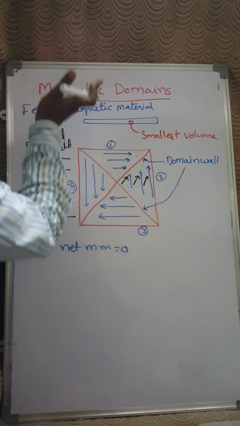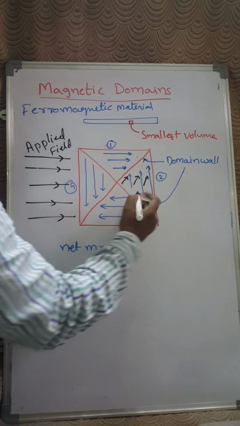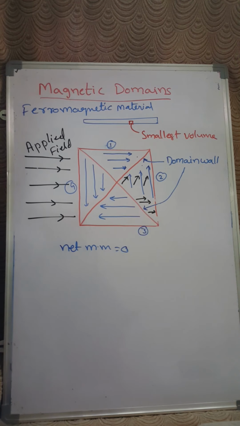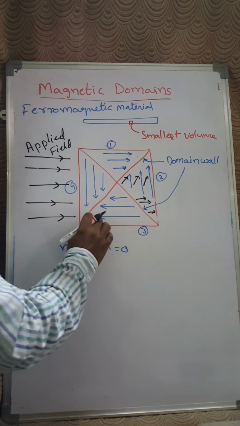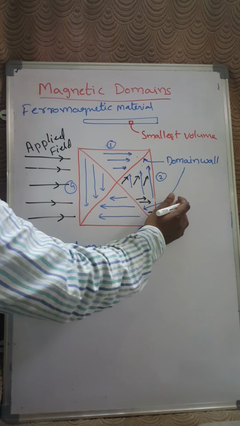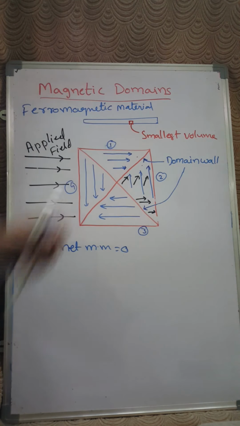After increasing the external applied field, your spins will become aligned in the field direction. In similar fashion, other domains will also be aligned in the field direction. So this is what generally we observe for ferromagnetic materials.